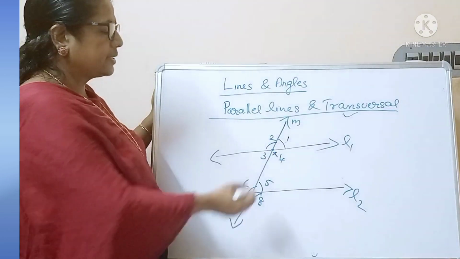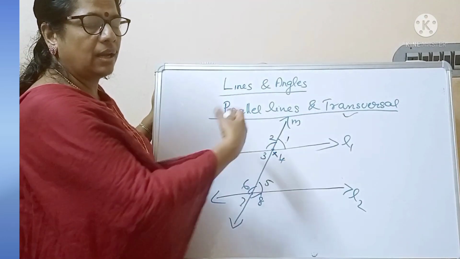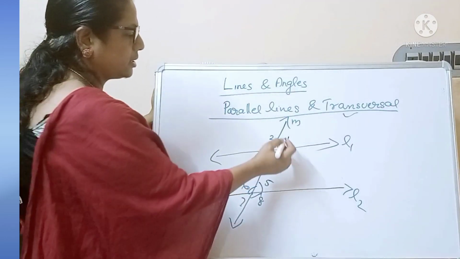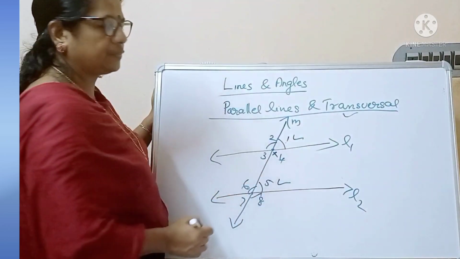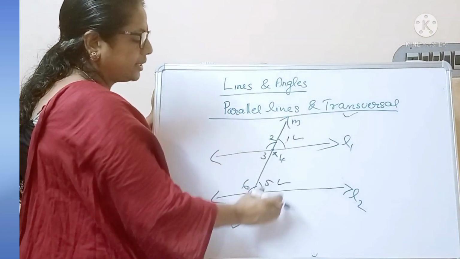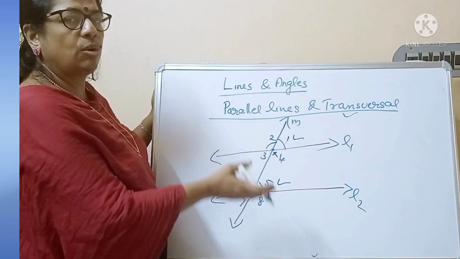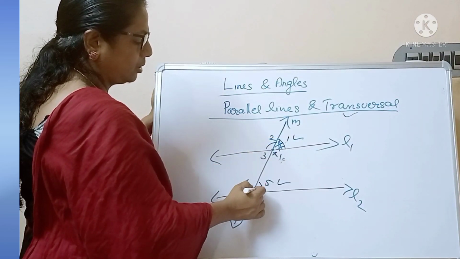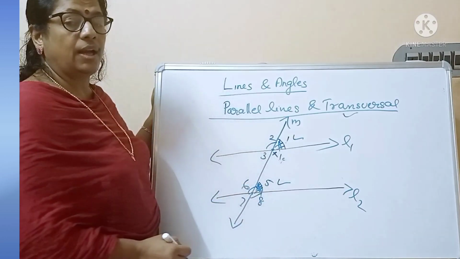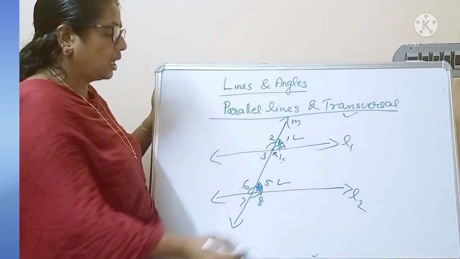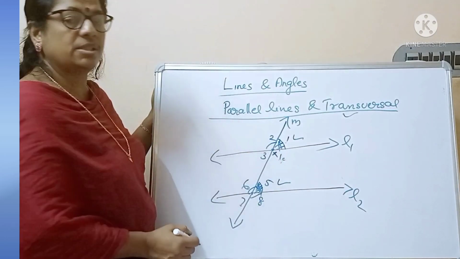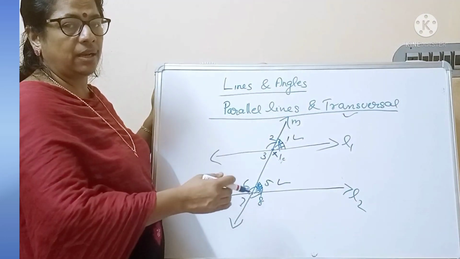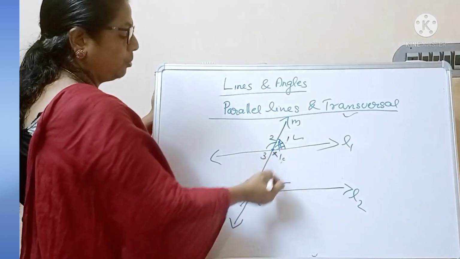Then, some angles lie on the same side of the transversal. That is, 1 and 5 are on the right side of the transversal and on top of the parallel line. Angle 1 and angle 5 lie on the same side of the transversal and the same side of the parallel line, that means on top of the parallel line.